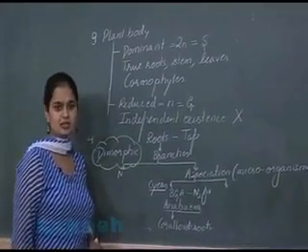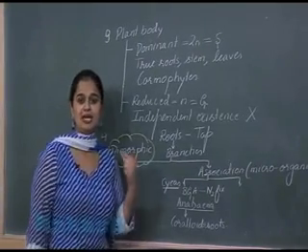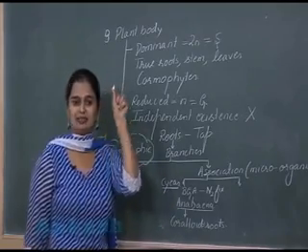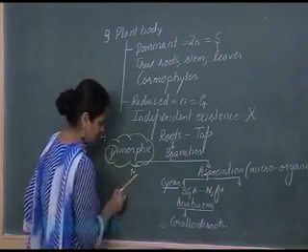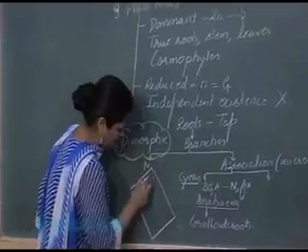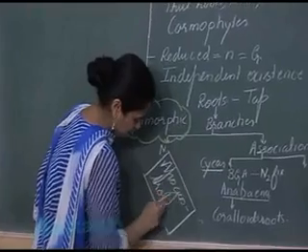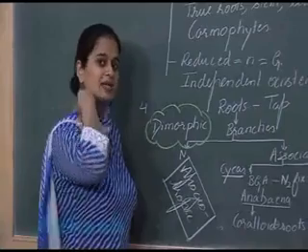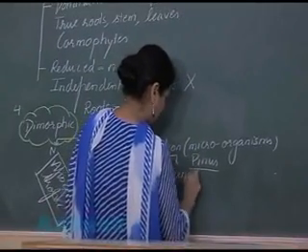But here the condition is different. These roots are insensitive to gravity. It means they can grow in any direction. Such types of roots are known as apogeotropic roots. Insensitive to gravity, so you will call them apogeotropic roots. Now, in the case of Pinus, there is an association of fungi.